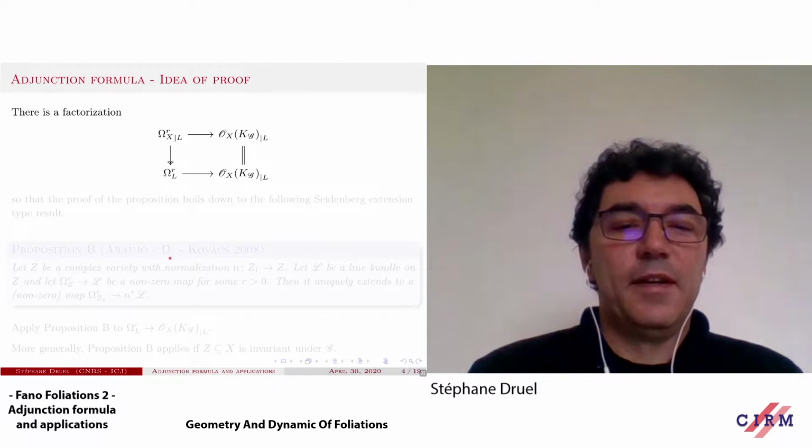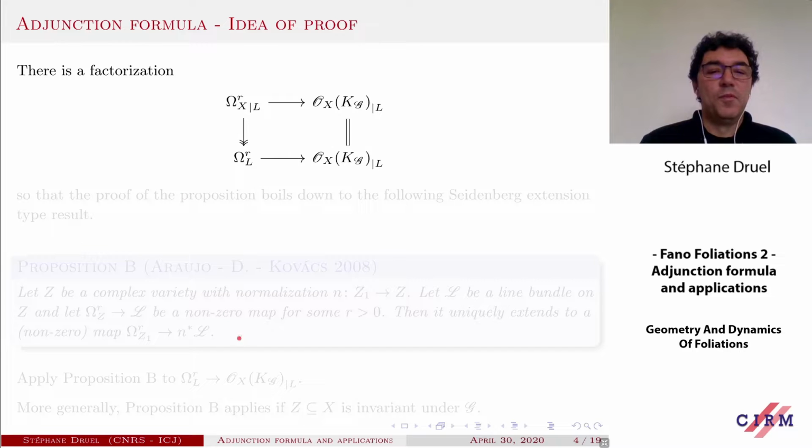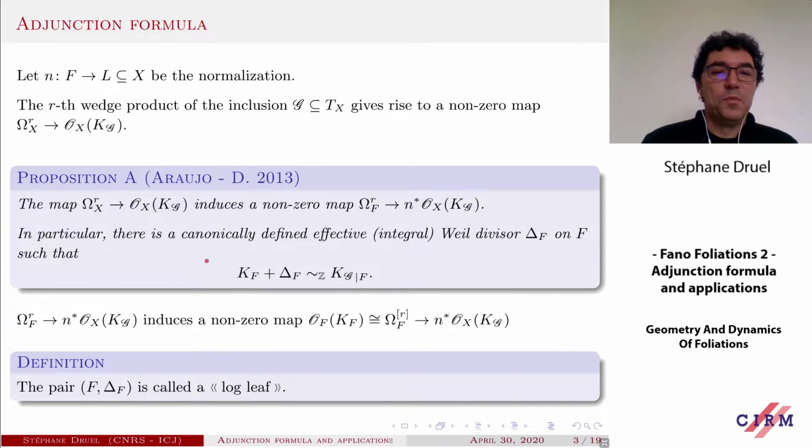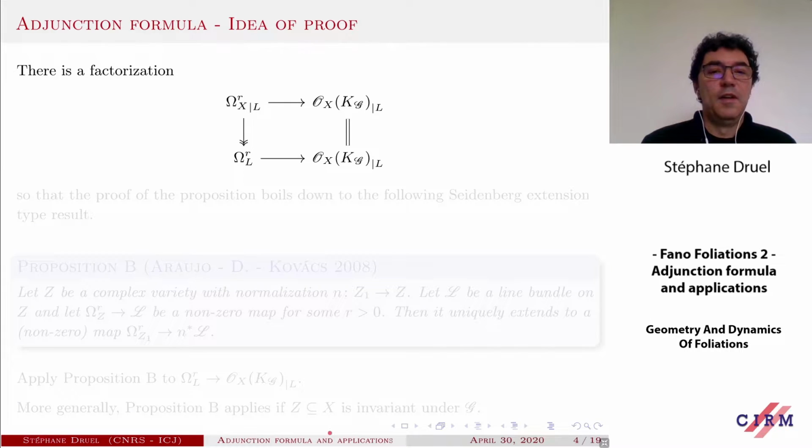Let's give an idea of the proof. I just want to prove that this map at the level of X induces a map at the level of the normalization of the leaf. First, I want to use the fact that L is a leaf. You remember we start with this map from the sheaf of holomorphic r-forms on X into this line bundle. You can restrict to the leaf.